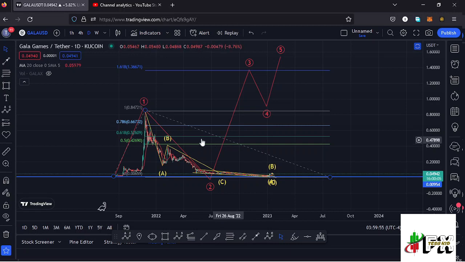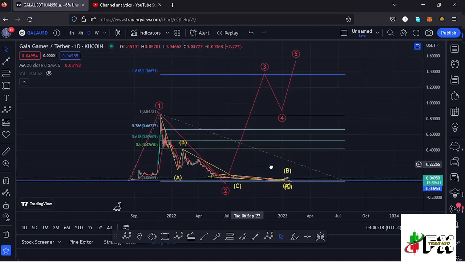where you can see that Gala Games, from these low prices that we had been trading within, we saw a very nice bounce to the upside, making it to an all-time high at around the $0.85 mark, and also completed the formation of that higher EDU12 count 1 to the upside. And after seeing the formation of that higher EDU12 count 1, we saw this ABC corrective structure giving us a low at around the $0.015 mark in what I'm terming as a higher EDU12 count 2.